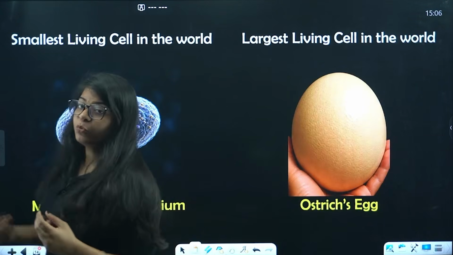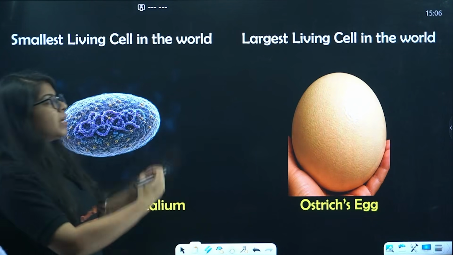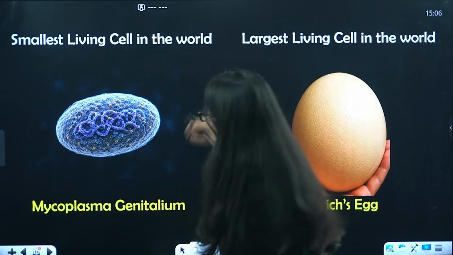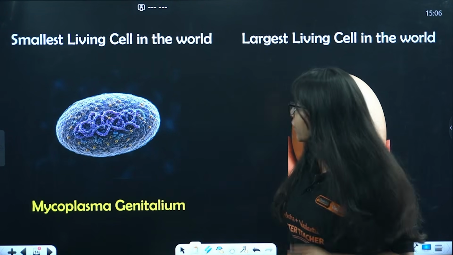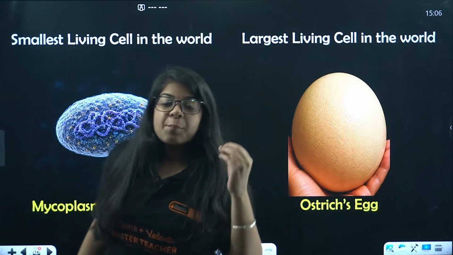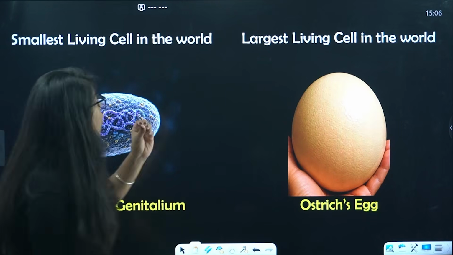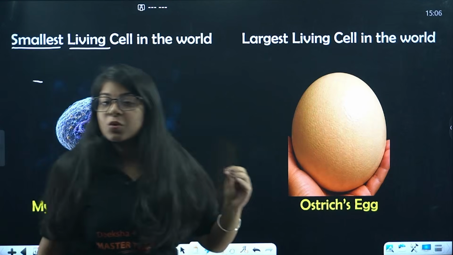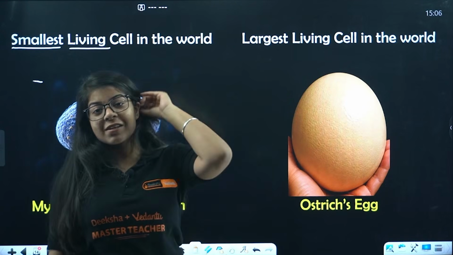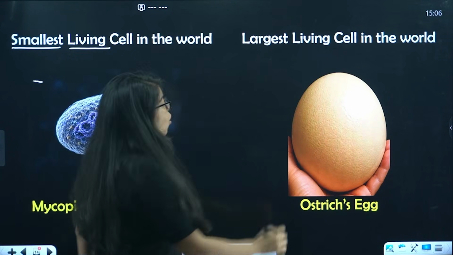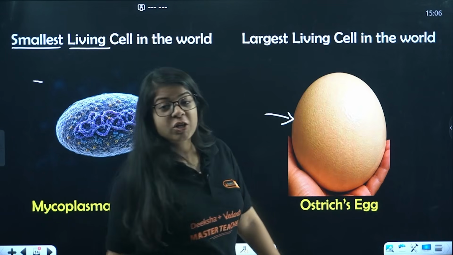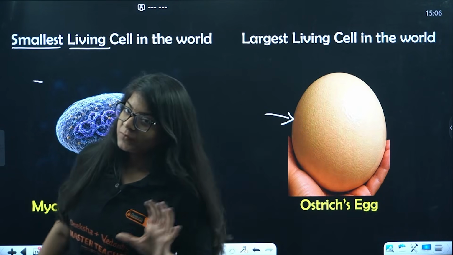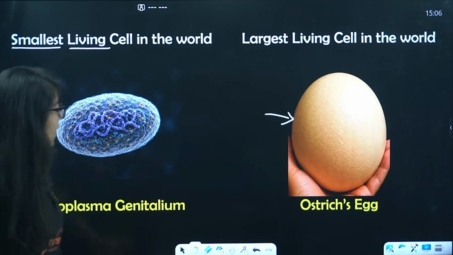Then moving on to, what is the smallest cell in the world? The smallest cell in the world, bacha, is a bacteria called Mycoplasma genitalium. It is called Mycoplasma. It is the smallest living cell in the world. And which is the largest living cell in the world? It is the ostrich egg. Ostrich egg is the largest living cell in this world. Understood? You'll remember this. Okay.